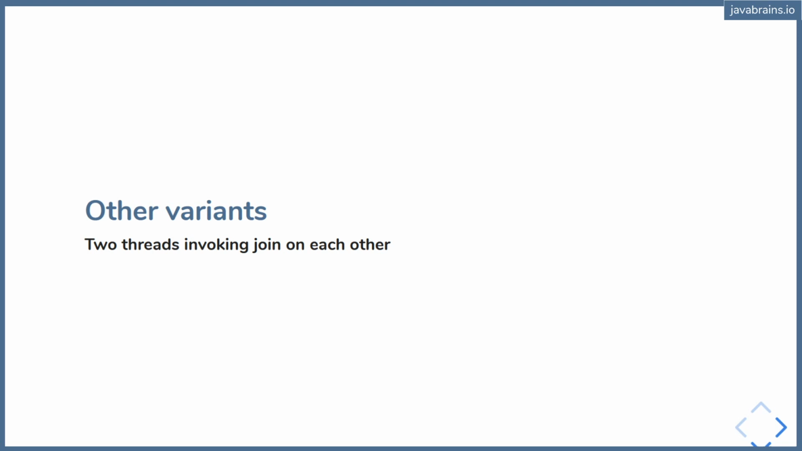There is another variant where two threads are invoking join on each other. So let's say you have thread 1 and thread 2. Thread 1 does thread 2.join, and thread 2 does thread 1.join. What happens there? The result is two threads potentially waiting forever, because the join requires that the other thread be complete, but the other thread won't be complete because it is waiting for a join on this one. So it never ends.